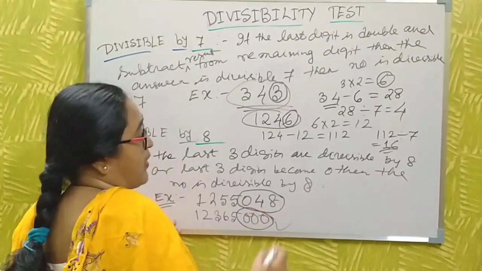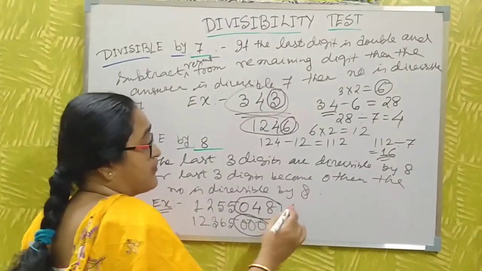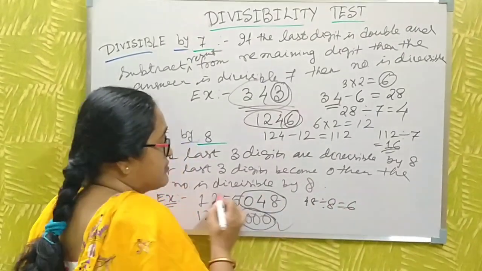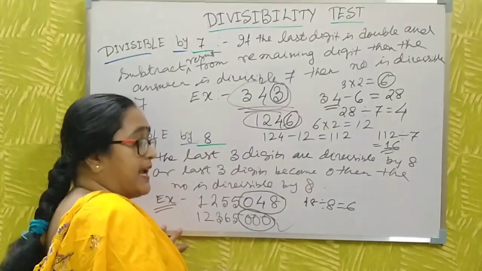And the last 3 digits are what? 0, just remove it, and 48. 48 is divisible by 8. Yes. Then you say the number is divisible by 8 also.